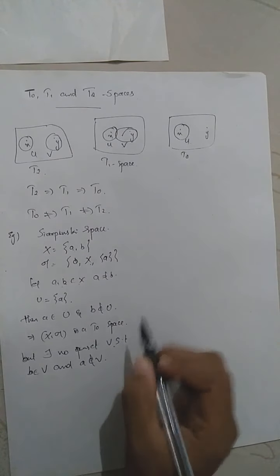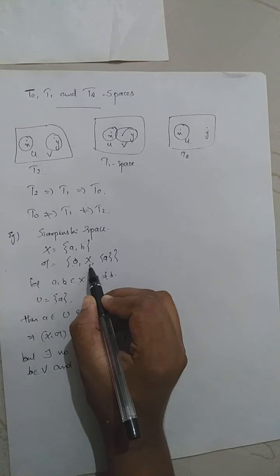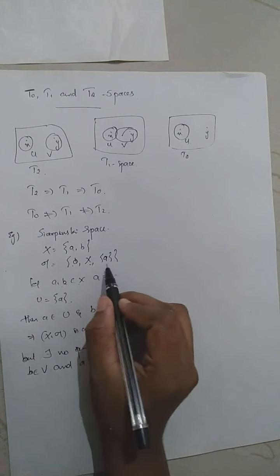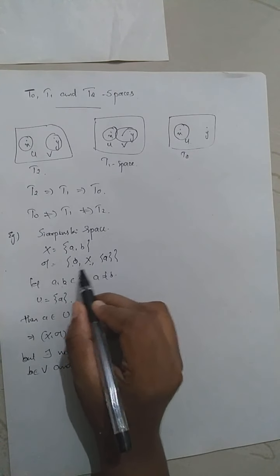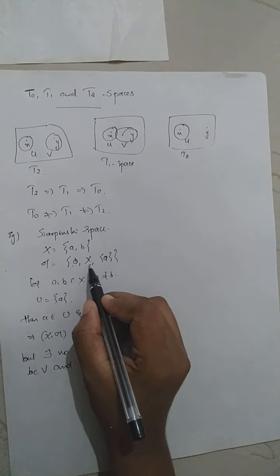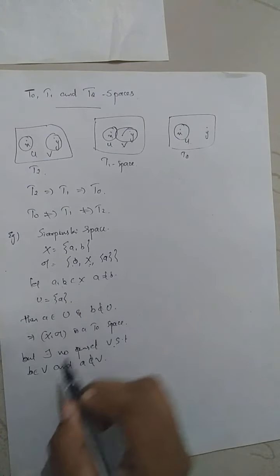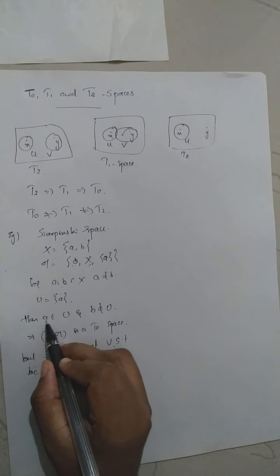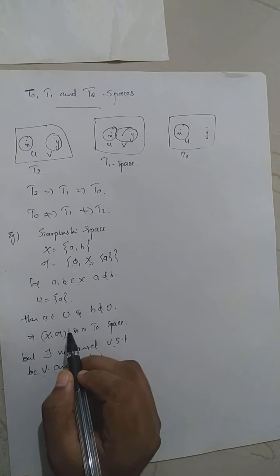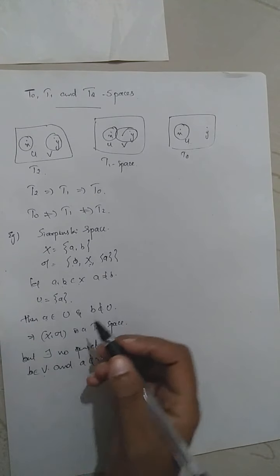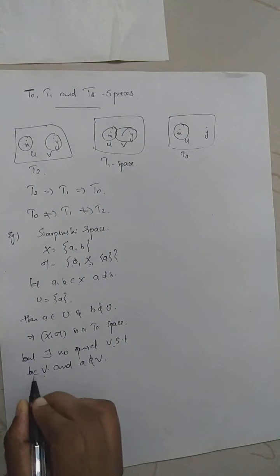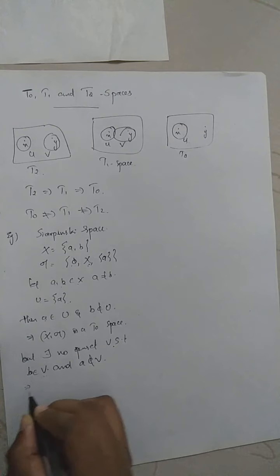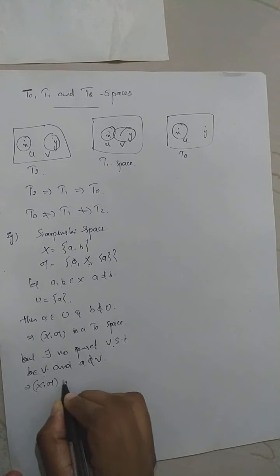Here the open sets are {a}, the empty set, and X only. If you take U equal to {a}, then the choices for V are either the empty set or capital X. If you take the empty set, that will not work. Then you consider capital X. If you take V equal to capital X, then clearly V is an open set, but V also contains the point a, which is not the required condition for T1. So there exists no open set V such that b belongs to V and a does not belong to V, which implies X is not T1.